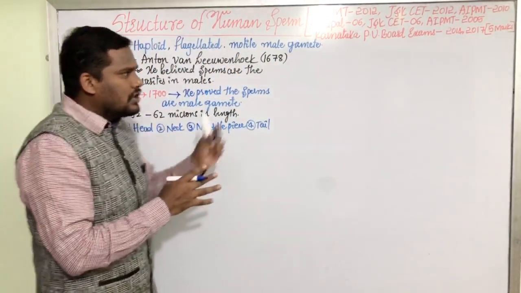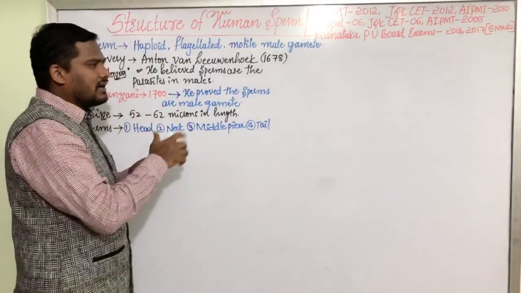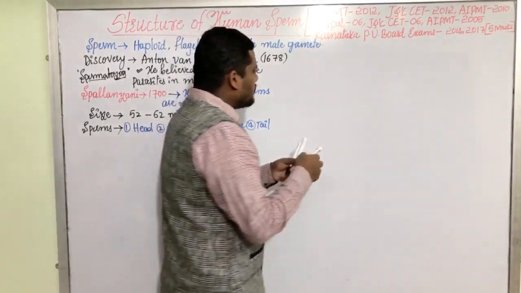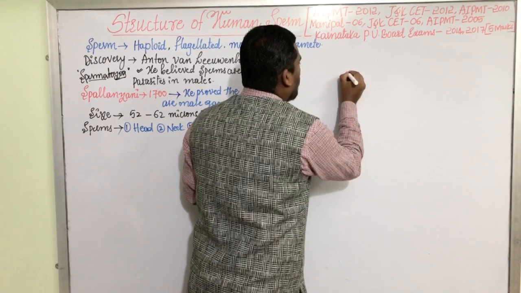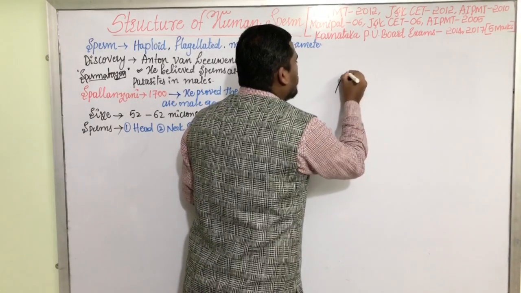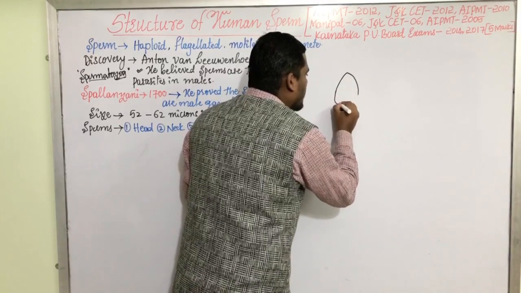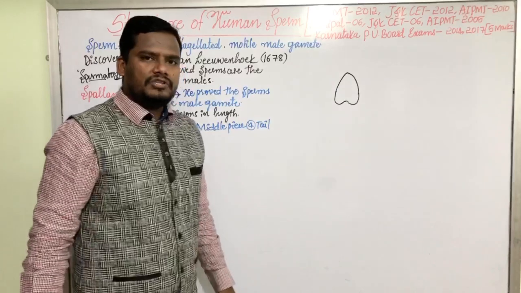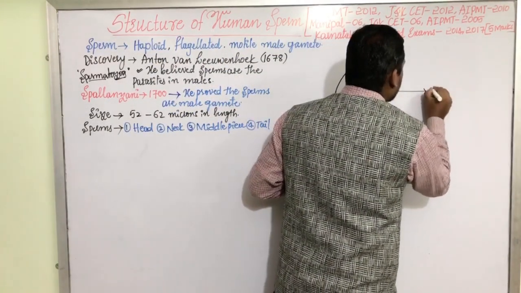Let us try to draw the ultrastructure of a sperm and try to understand the various parts and their respective functions. As we have discussed earlier, human sperm has a conical-shaped nucleus.